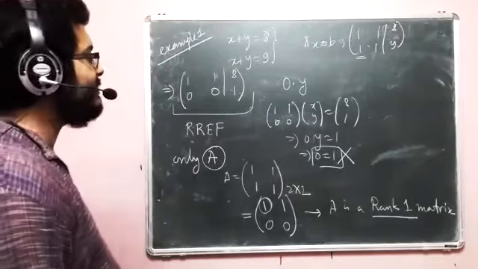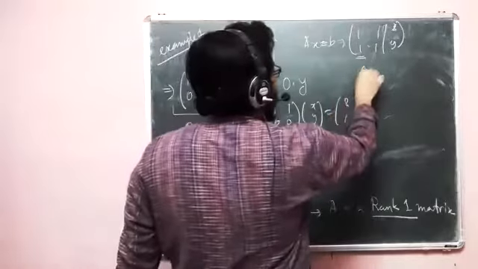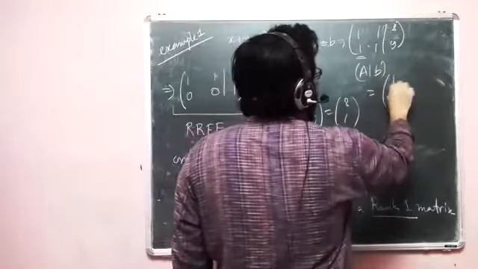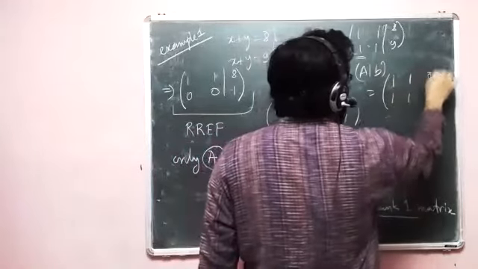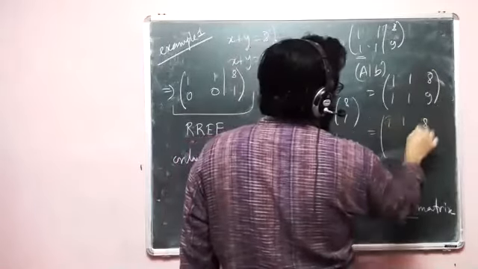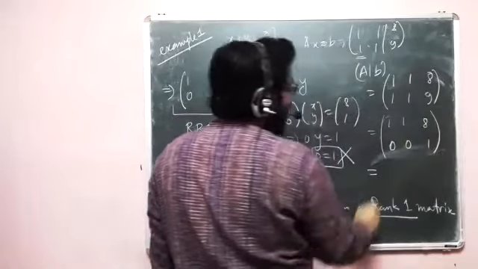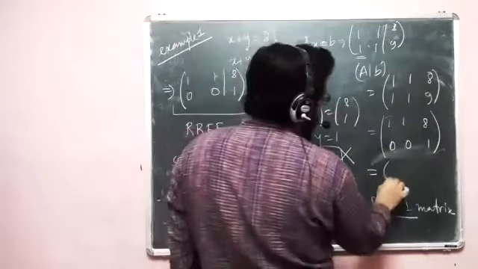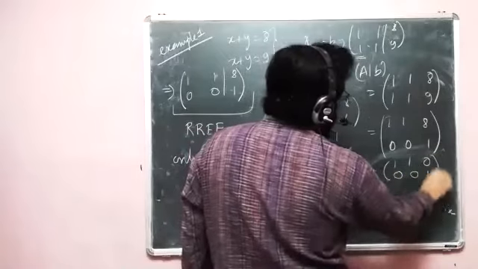Okay. Now let us look at this augmented matrix. What is the augmented matrix? 1, 1. Let us not put the bar right now. 1, 1, 8, 1, 1, 9. So if I reduce this, then this becomes 1, 1, 8. We know this 1, 0, 0, 1. And if I try to reduce it further, so if I go above, then it becomes 1, 1, 0, 0, 0, 1, right?